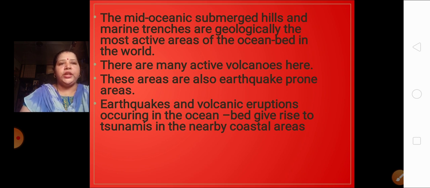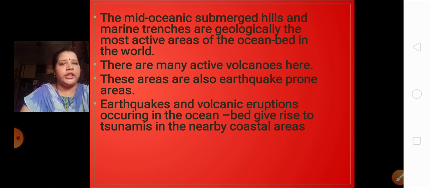The mid-oceanic submerged hills and marine trenches are parts which are very much active. What is the meaning of active over here? There are many active volcanoes in these marine trenches and submerged hills. Even earthquakes take place here.